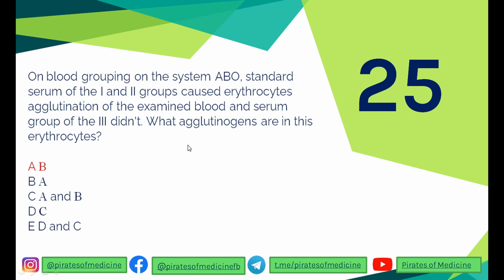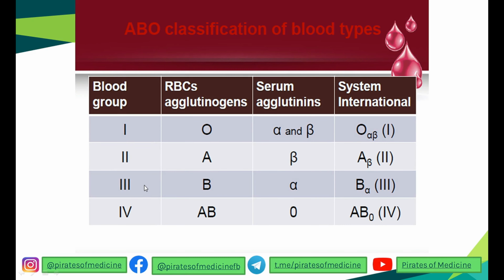So it doesn't agglutinate with the third one, which gives the blood group as B. Now this trick is only applicable if the blood groups are second and third. In case of first and fourth, if there is no agglutination in all cases, then it is blood group O. And if there is agglutination in all three serums, then this is blood group AB. Remember this trick.